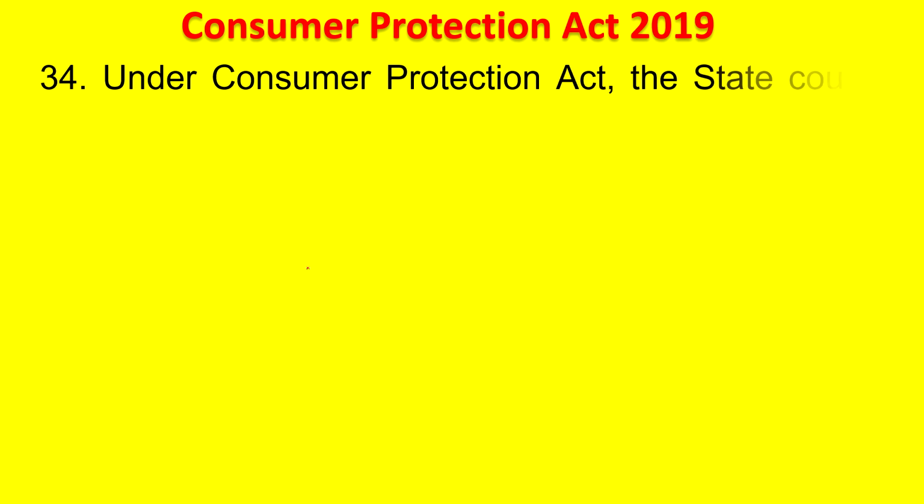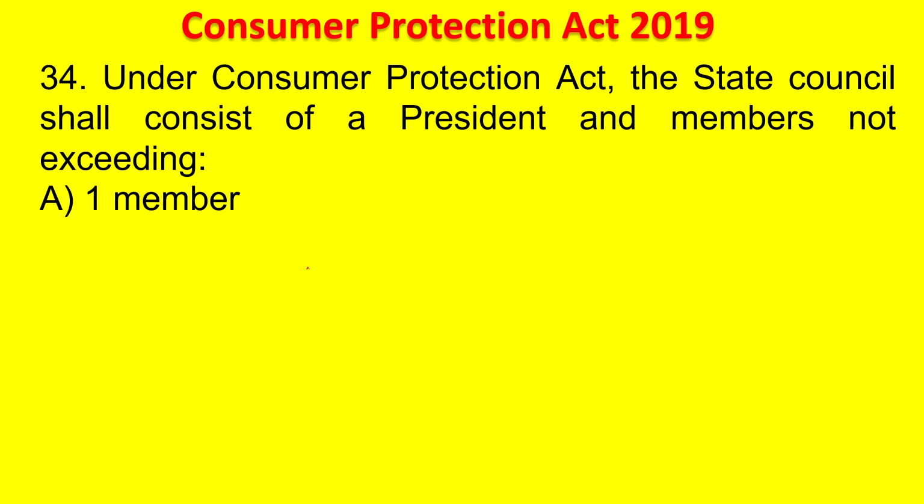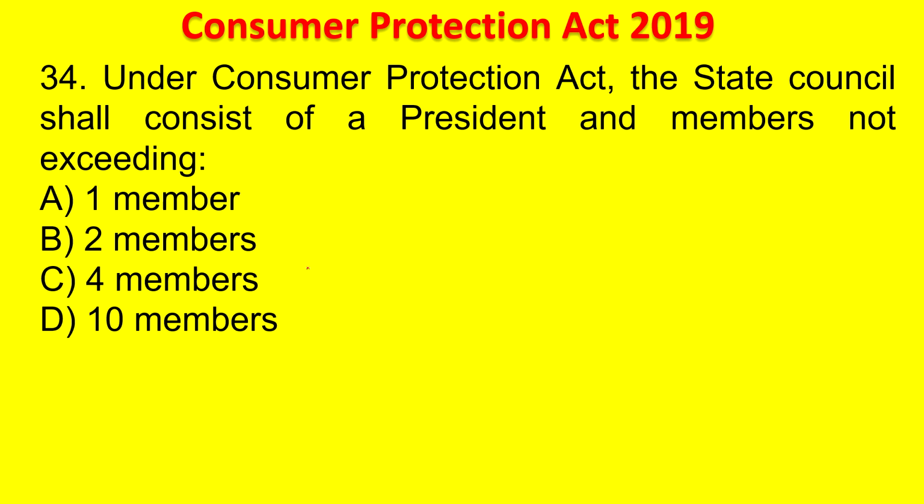Okay. Next question. Under Consumer Protection Act, the State Council shall consist of President and members not exceeding 1 member, 2 members, 4 members, 10 members. Your time starts now. See, earlier it was National Commission, now it has been State Council. You should remember. The answer is 10 members. For State Council it is 10. For State Commission it is 4. Okay, not exceeding 4. Next question.